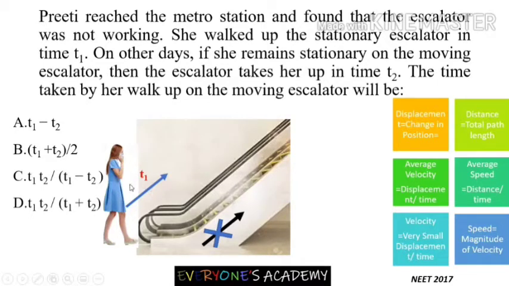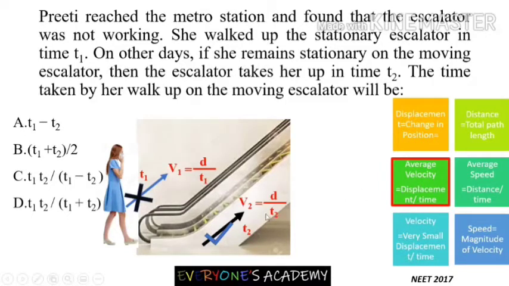So we can find out the velocity for Preeti. Here velocity will be equal to distance upon time, that is d upon t1, because t1 is the time required for her to walk up. On other days, if she remains stationary on the moving escalator, then the escalator takes her up in time t2. That means the time required for the escalator to carry her is t2. That means the velocity for this, again we can calculate by using the same definition, velocity is equal to distance upon time, and that time is now t2.